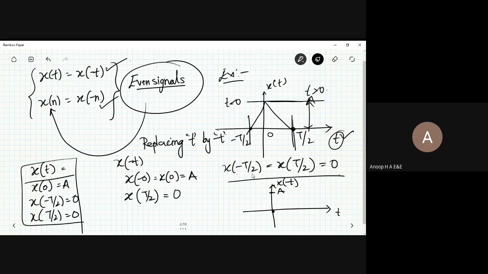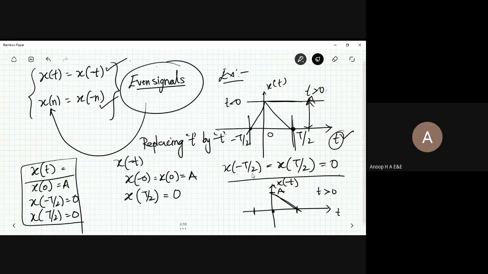So this is the value t here. This one is going to be represented as t by 2, even though you have replaced it. So this is the x of minus t signal. This is the x of t signal and this one is the x of minus t signal. This is having a value of 0. So I have got the signal continuously decreasing in a sloping manner. So you have a negative slope present there.